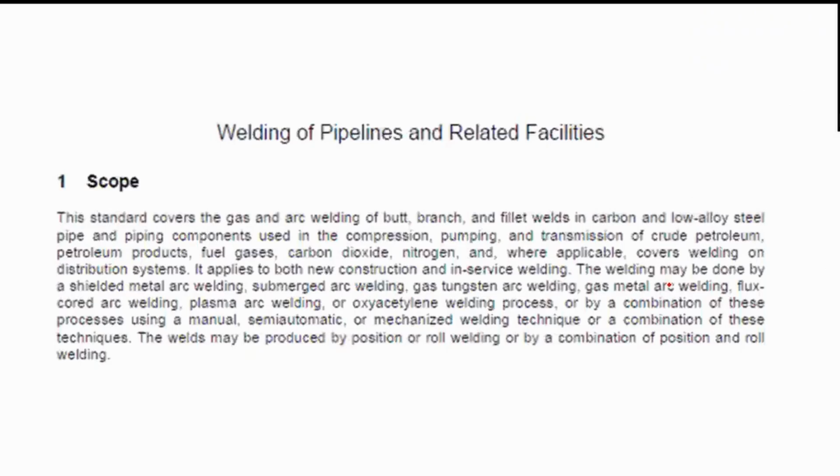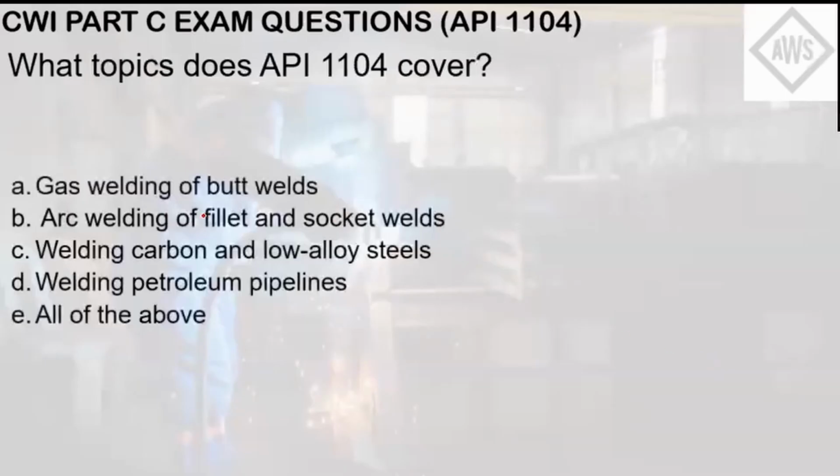This type of question is already screaming to look into the scope of the standard, which is in chapter 1. As you can see here, 1104 covers both gas and arc welding, and welding of carbon and low alloy steel pipes, and welding of the transmission lines of crude petroleum products. So as you can see, every word of that scope is mentioned in these choices. So the answer here is all of the above, letter E.